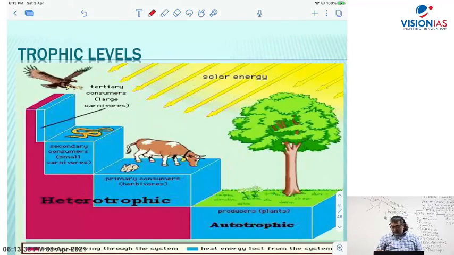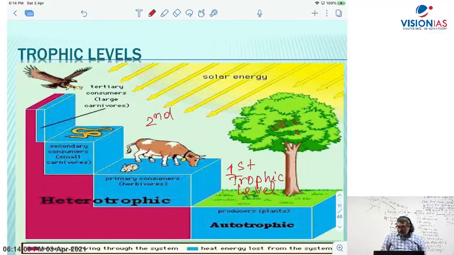Let's say a plant, that's the first trophic level. We call it the first trophic level. The producer, right? First trophic level. Then come the herbivores, cow, buffalo. The herbivores form the second trophic level. Highest energy is with the autotrophs, right? Lower will be with heterotrophs.